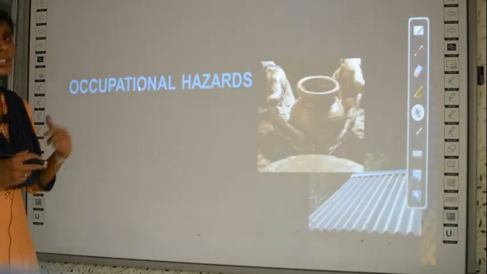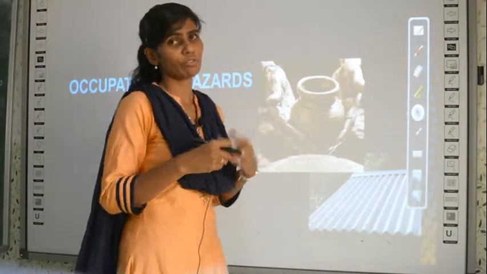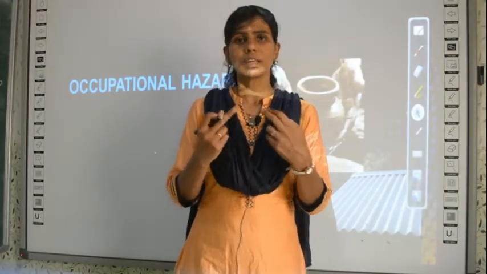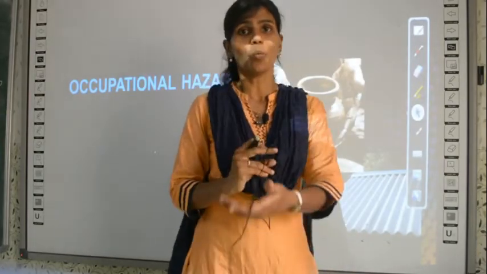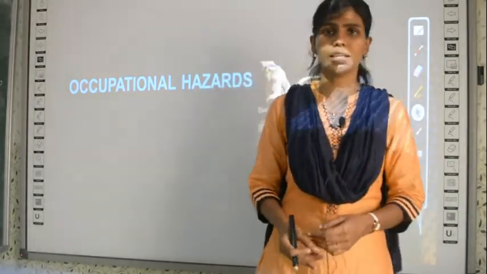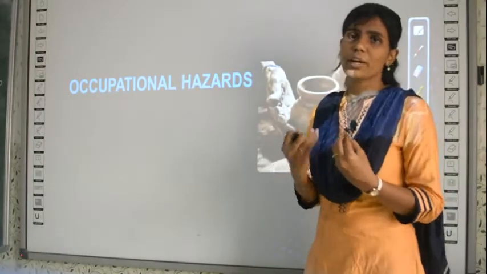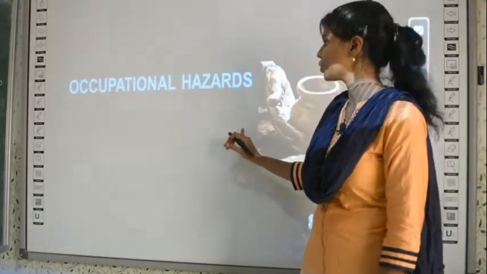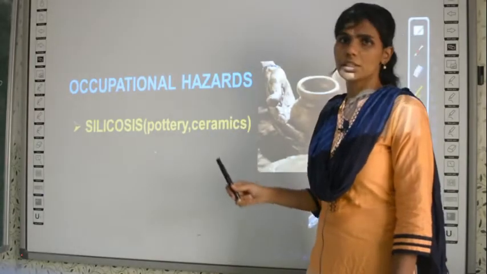And occupational hazards. What is occupation? In application forms or school forms, you must have read this word occupation. What is your father's occupation? Occupation means what job or work your father does. So while doing some work for an employer, certain diseases can happen because of air pollution. Three examples are given. The first disease is called silicosis.